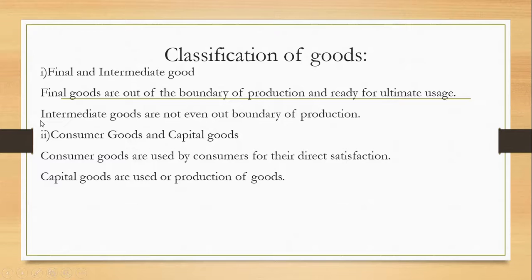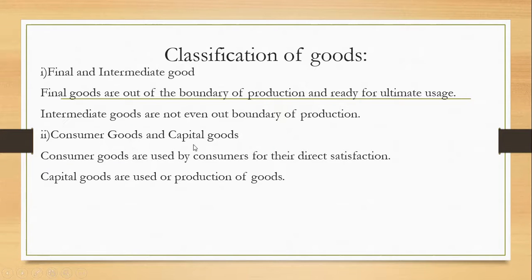Now, intermediate goods are not out of the boundary of production. That means goods where value is left to be added are known as intermediate goods. For example, raw materials, like sugar cane, which will be transformed into sugar, or paper, which will be transformed into magazines.